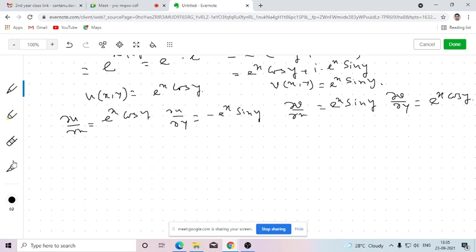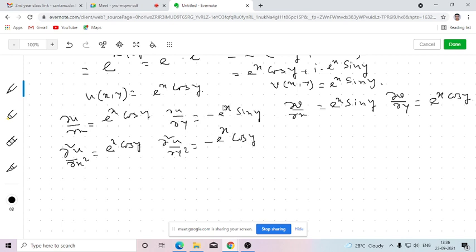Now del 2 u del x2. That means you need to differentiate this again with respect to x. So we get e to the power x cos y, because cos y is fixed. Then del 2 u del y2 is minus e to the power x cos y, because we are differentiating this with respect to y partially again.